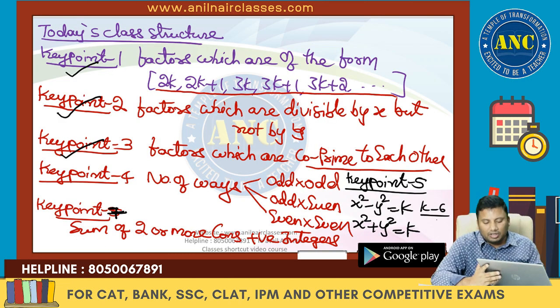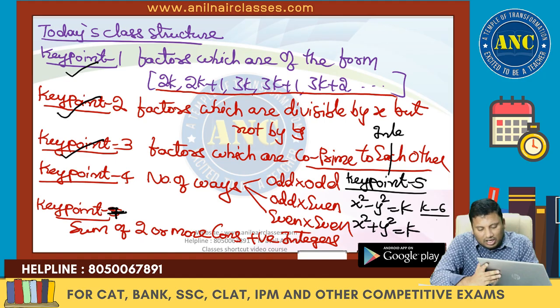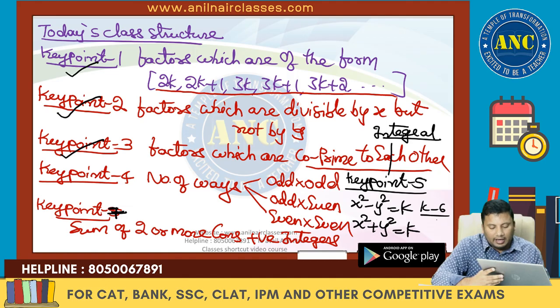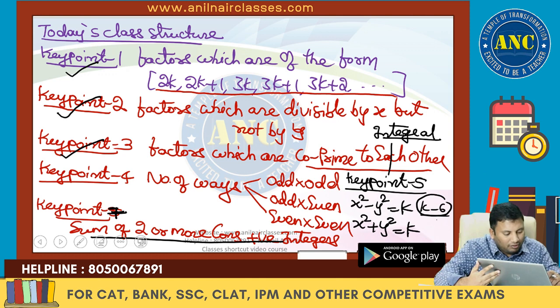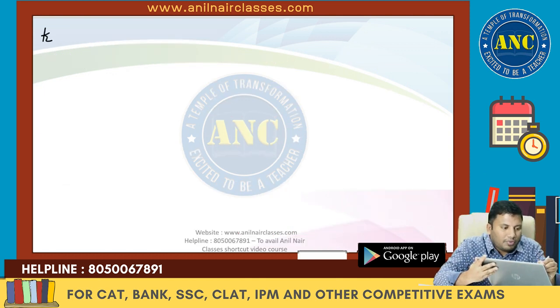Key point 5: how to find out the integral solutions which are of the form x square minus y square equivalent to k. And key point 6: how to find out the integral solutions which are of the form x square plus y square equivalent to k. In how many ways can you write a number as a sum of two or more consecutive positive integers? Write down one more type. Key point 8. We will try our level best to complete all these key points.